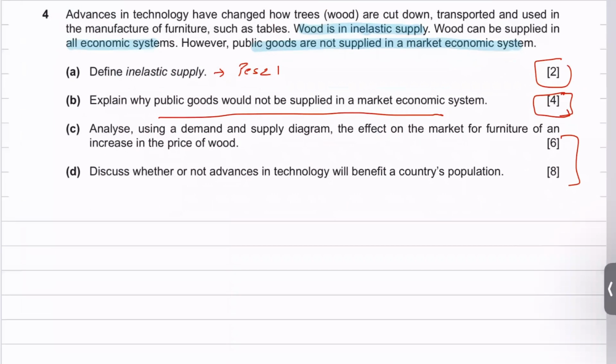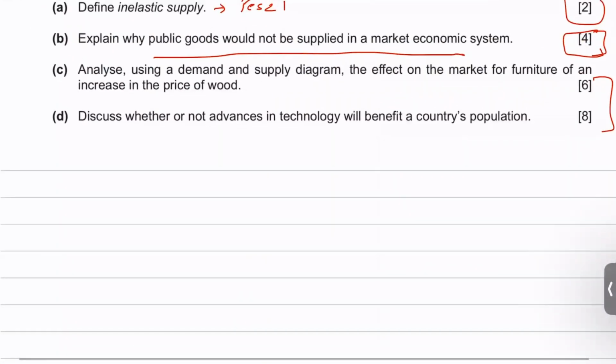So explain why public goods will not be supplied in a market economic system. There's no need to define what public goods are. Instead of just defining it and focusing on what public goods are, you could directly start off by saying that public goods are not supplied in a market economic system since they are non-excludable and non-rivalrous. Because they are non-excludable, you cannot stop anyone from consuming them, for example, streetlights. And they are non-rivalrous, which means that if someone consumes it, then the benefit or the utility for the other person does not reduce.